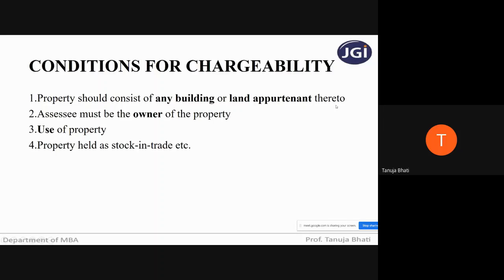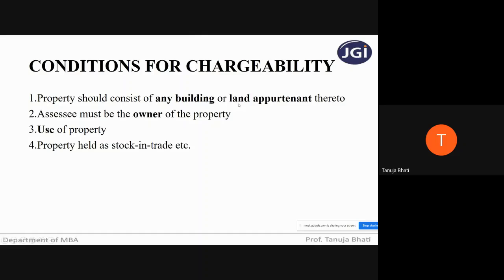Now when I say any building, it does not only include residential buildings, but also factory buildings, shops, offices, maybe godowns, or any other premises. Okay, students. So when I say any building, it means not only residential buildings. I can even let out a factory building or a commercial building, commercial premises.